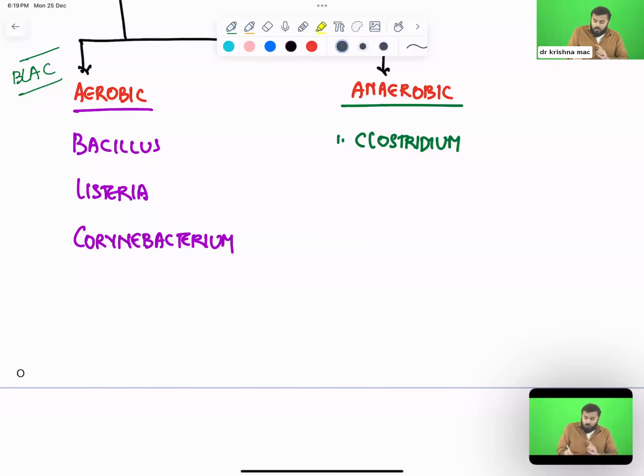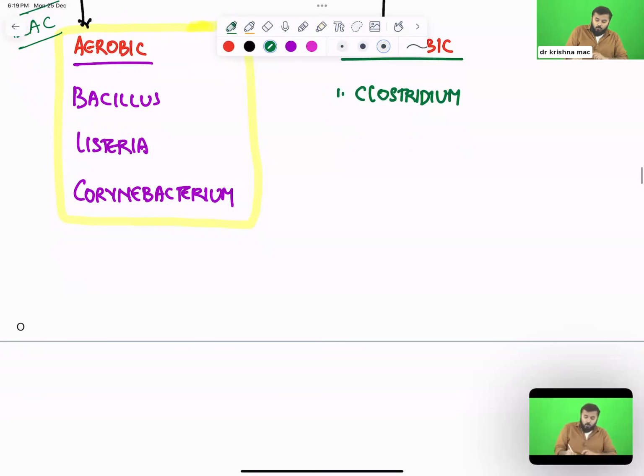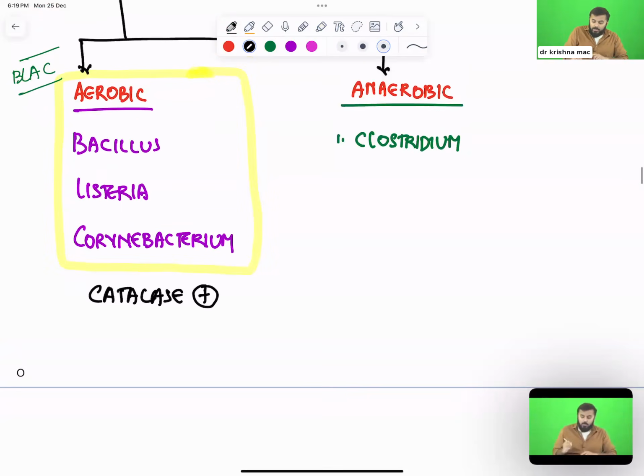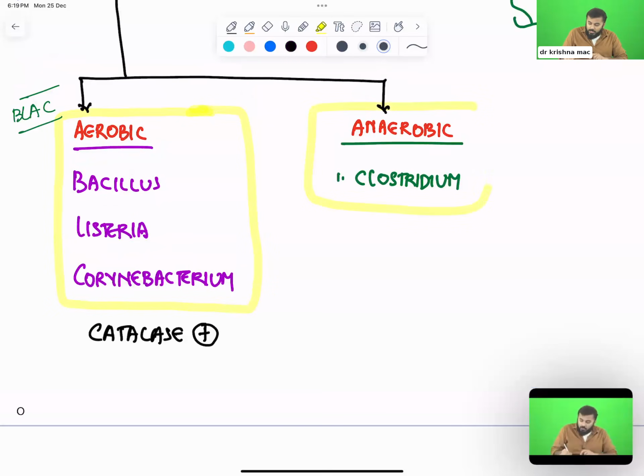Now, important thing is that all the aerobic organisms I have mentioned over here are catalase positive, meaning they release catalase. What is the action of catalase? I've already told you. Never add hydrogen peroxide to a deep cut or ulcer. So all these organisms are catalase positive. Now, when it comes to Clostridia, it is catalase negative.